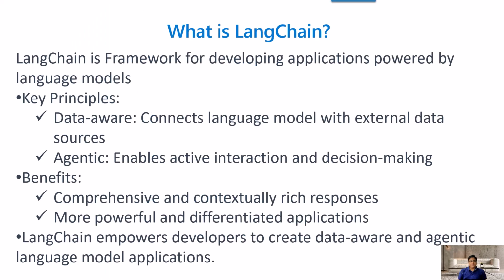Okay, so what is LangChain? LangChain is a very powerful framework for developing applications powered by language models. It relies on two key principles, data aware and agentic. Data aware means it can connect to any number of external data sources, which makes it a very powerful framework. And agentic means it helps you provide active interaction and decision making capabilities on top of it, because it works on the basis of agents which actually interact with these external data sources.